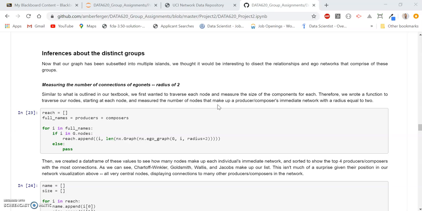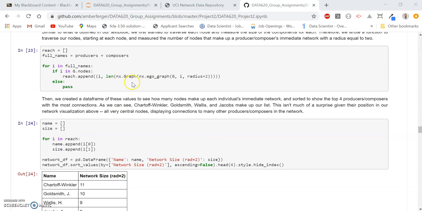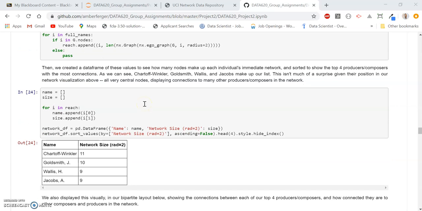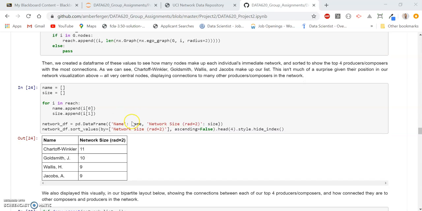Now that our graph has been subset into distinct islands, we can further explore the connections of these islands. First, we thought it would be interesting to create a custom function that would traverse our nodes, starting at each node and measuring the number of nodes that make up each producer-composer's immediate network with a radius of 2, which is this function here. We then save these values in a data frame and show the top 4 producers and composers with the most connections in their immediate networks.